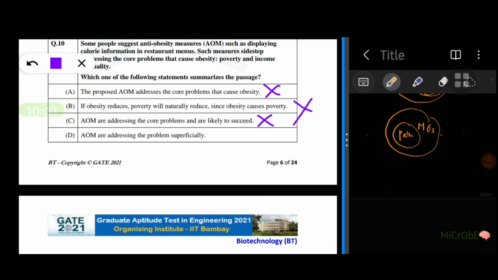Now, anti-obesity measures are addressing the problem superficially. Isn't that so? Because they are presenting the calorific information to reduce obesity. While why is this obesity happening? Because somebody is having higher income and some people are having poverty, right? So it is addressing the problem superficially. It's not actually working on that particular problem. So the option D would be correct.